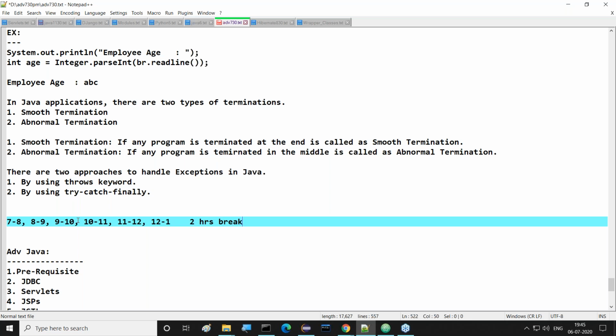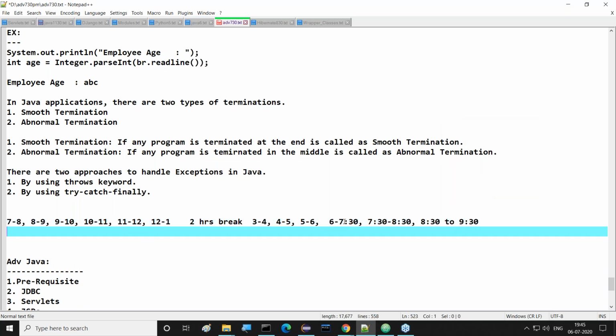Then again it starts: 3 to 4, 4 to 5, 5 to 6. Next one is 6 to 7:30. Then after that, 7:30 to 8:30. Next one is 8:30 to 9:30. This is the total schedule, guys.